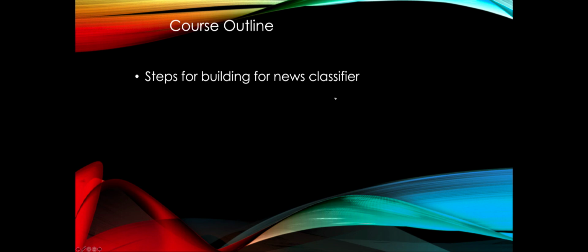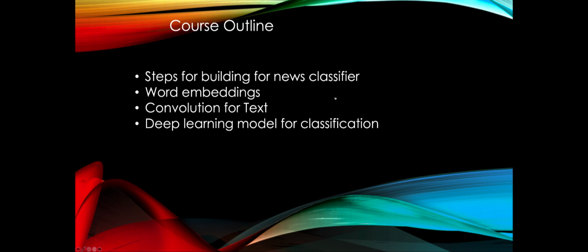Here's the course outline. We are going to go through each and every step of how to build this news classifier. We will learn about word embeddings, which is an important theoretical understanding that we need to understand the news classifier. Then we will also understand how to use the convolutional neural network for text, which will involve some understanding and intuition about the deep learning model which we'll use for classifying the text.